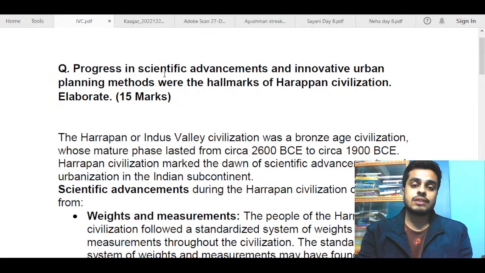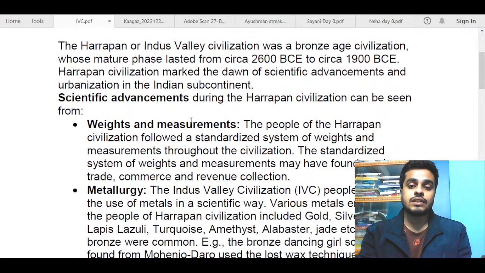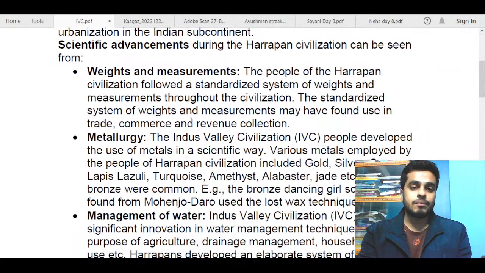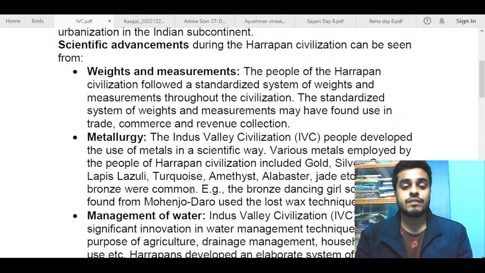So I have tried to address the scientific advancements part first. Scientific advancements during the Harappan civilization can be seen from... So next, you could have just talked about these points. I don't expect that you will write all of these points, but if you had picked 3, 4 of these points and written them in your paper in those 7, 8 minutes, I think that would have been pretty good enough to score decent marks.